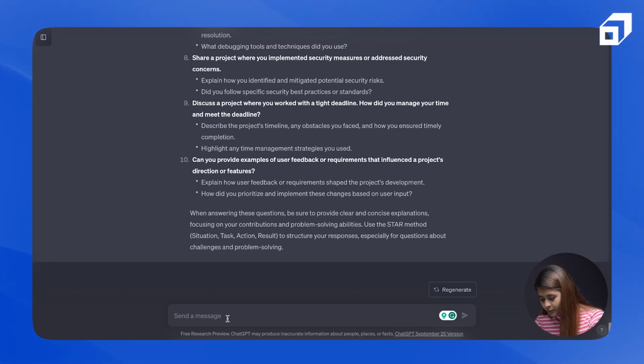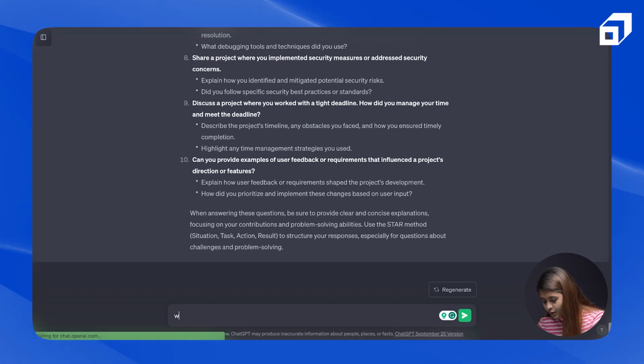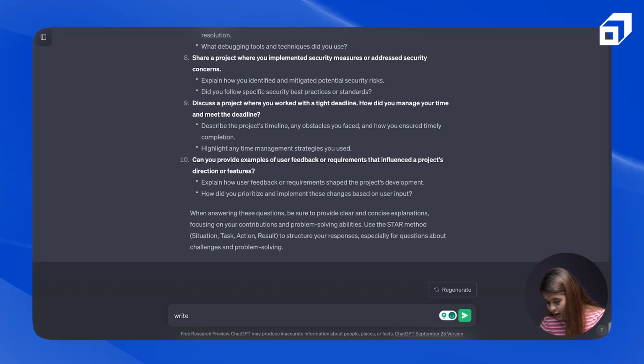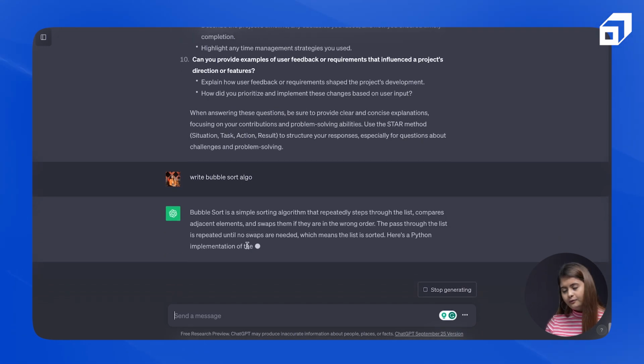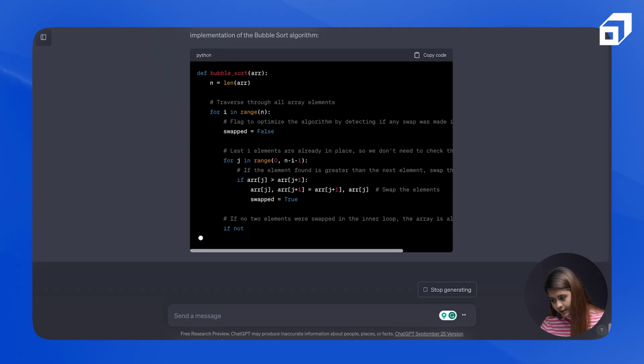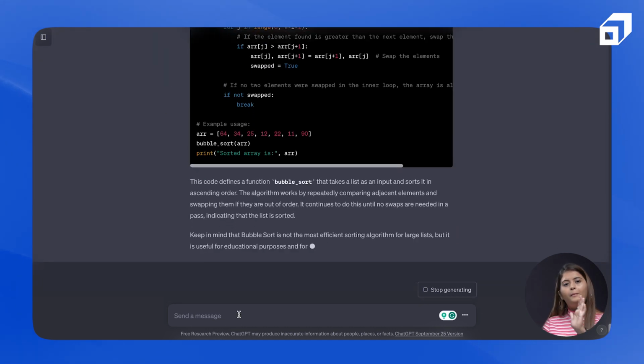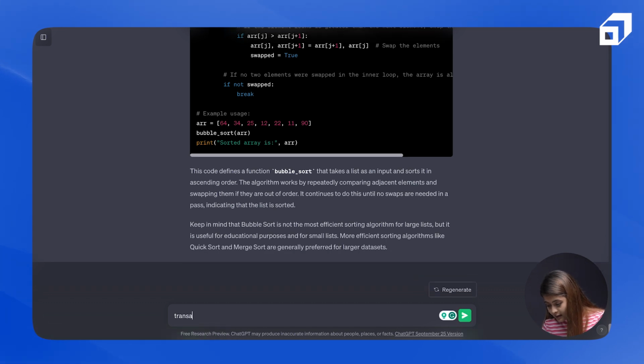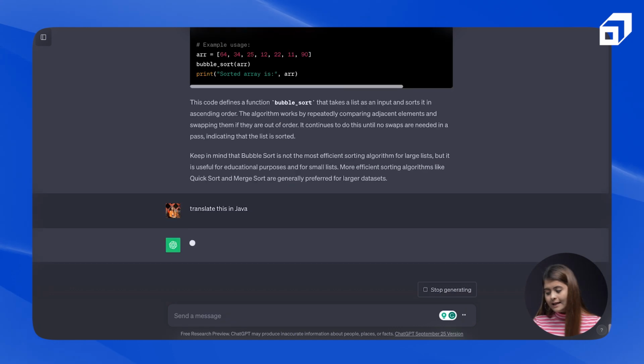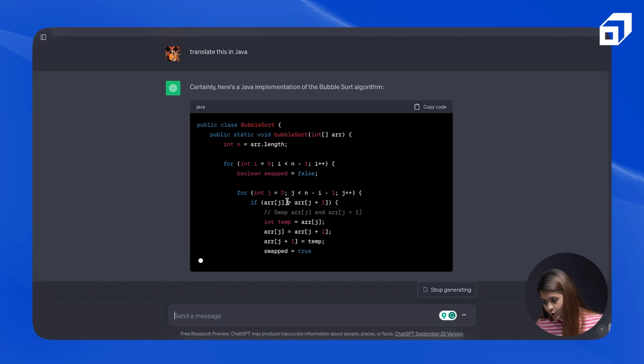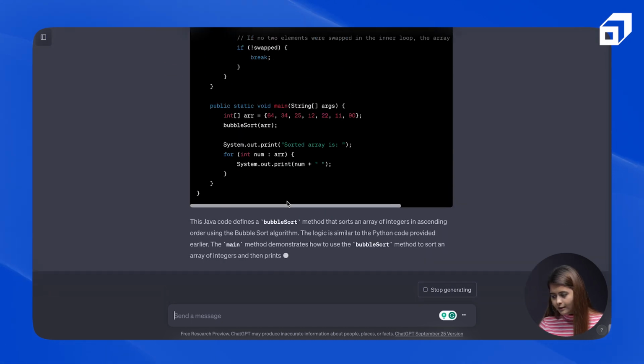Apart from that, you can ask it to generate some algorithm if you want to revise it quickly. So write sorting, or you can say write bubble sort algo. And you can also use it to translate languages. Like right now it has generated the algorithm in Python. So you can say translate this in Java. So it will translate the algorithm for you in Java as well. So it is good for these quick things.